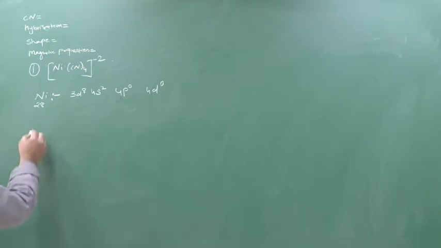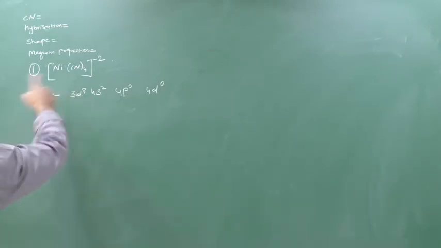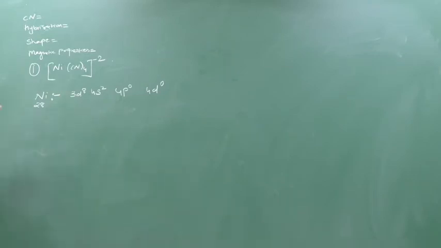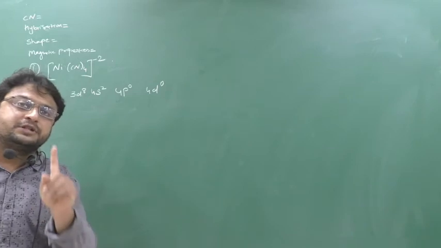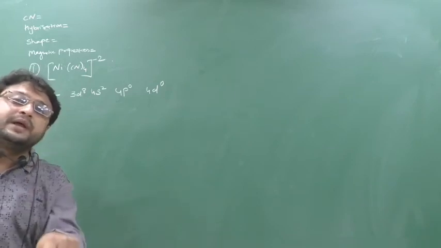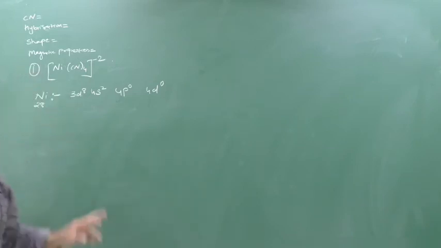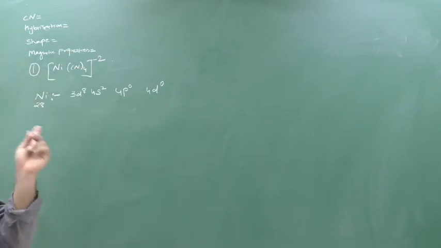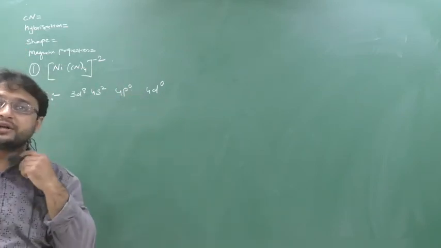Now see the electronic configuration of nickel. The electronic configuration of nickel is 3d8 4s2. First we will see the coordination number. What is the coordination number here? I told you what coordination number means: the number of ligands associated with the central metal atom. Coordination number is not equal to the charge.